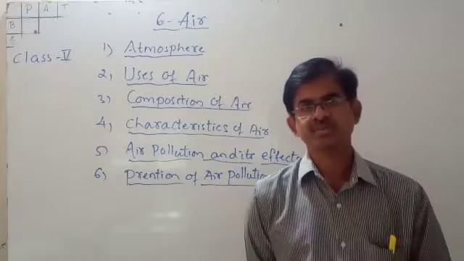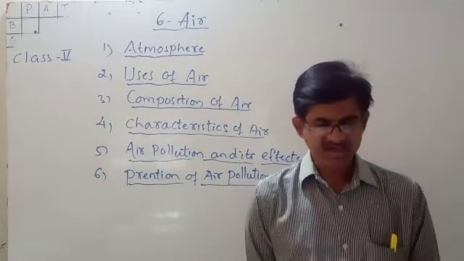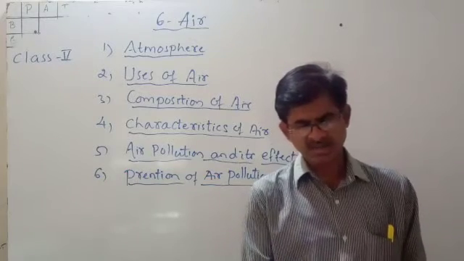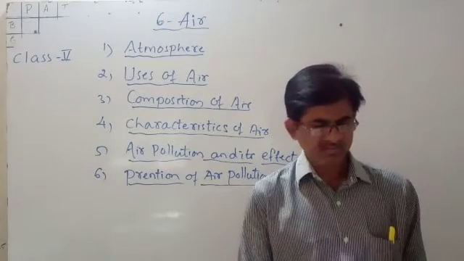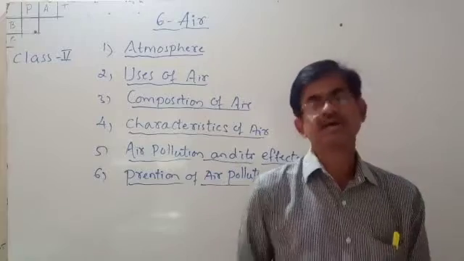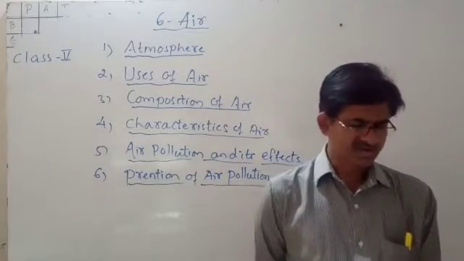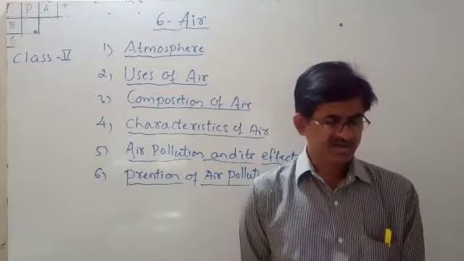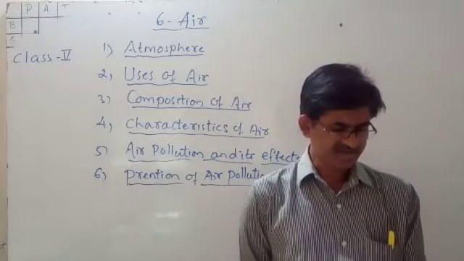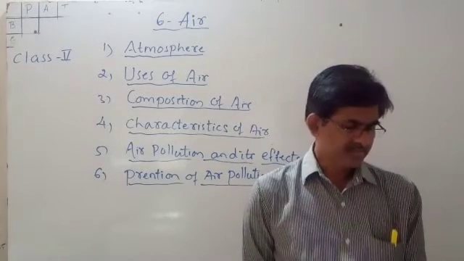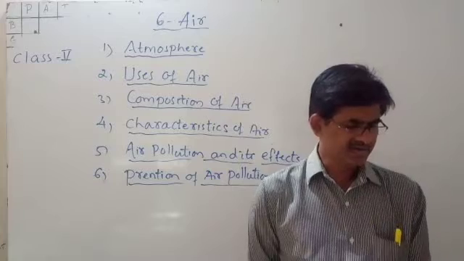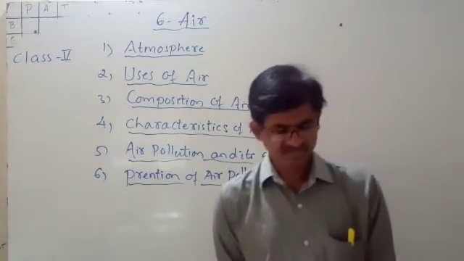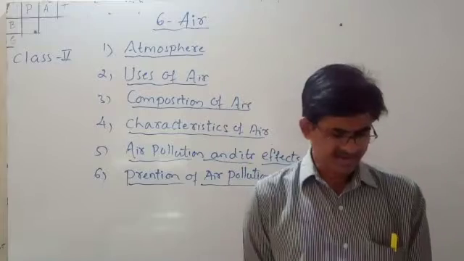Air is a mixture of several gases like carbon dioxide, nitrogen, oxygen, water vapor, noble gases, dust particles and so on. These gases are essential for sustaining the life of animals and plants.